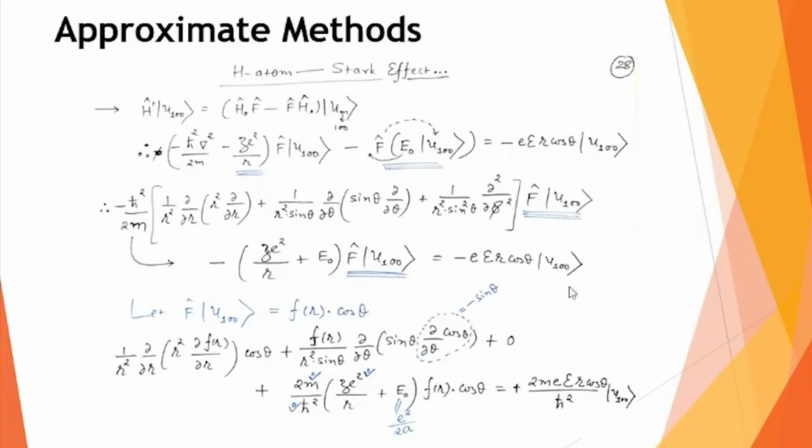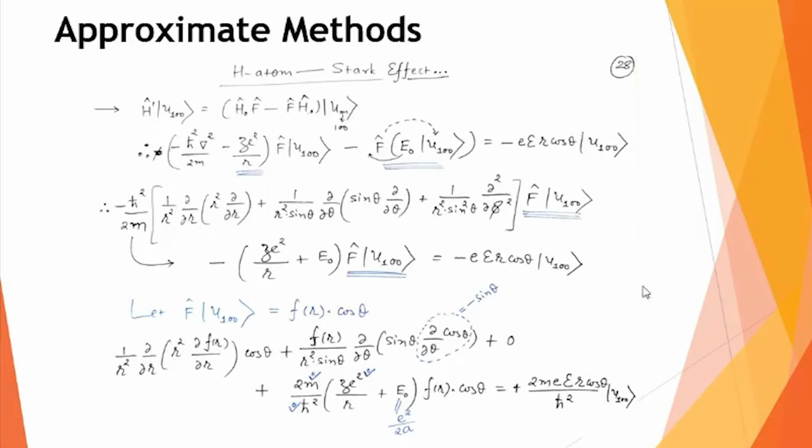On the right hand side, if you just look, you can see that u100 is also there. So that indicates that even after operating F on u100, you are definitely going to get u100 back. So your u100 is also the eigenket of operator F.